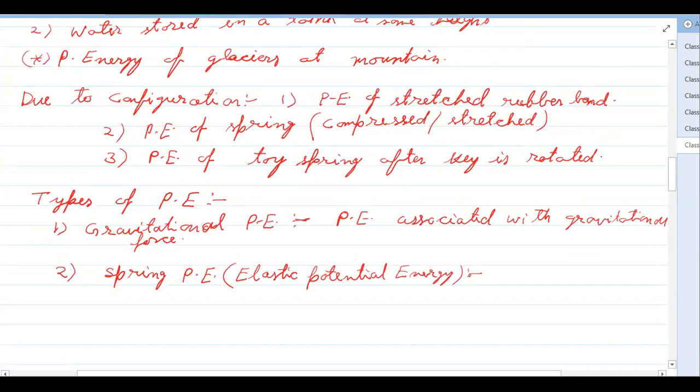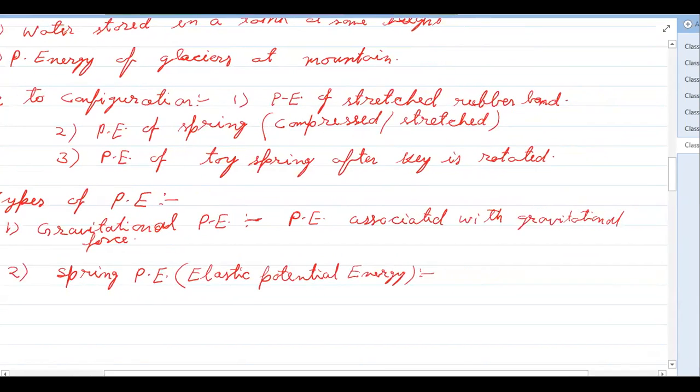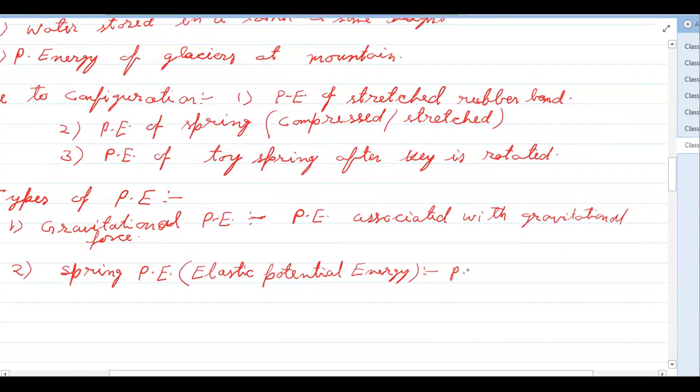Okay, so elastic potential energy. What is elastic potential energy? It is the energy associated with the spring force. Potential energy associated with the spring force, or we can say potential energy stored in a spring.